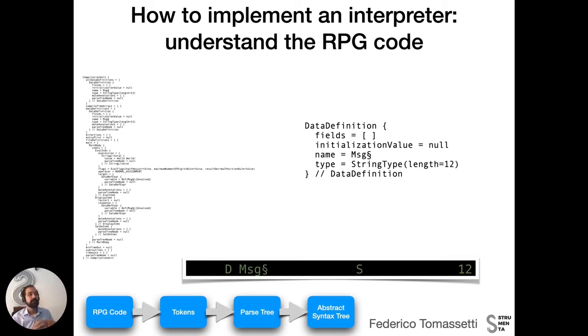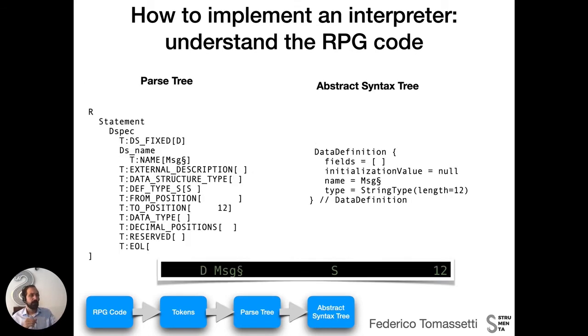The type is a string type of length 12. So we have combined the information we had in the parse tree, and we have interpreted it. We can see the comparison here. The toPosition token indicated the length of the string, because the fromPosition token had no value.